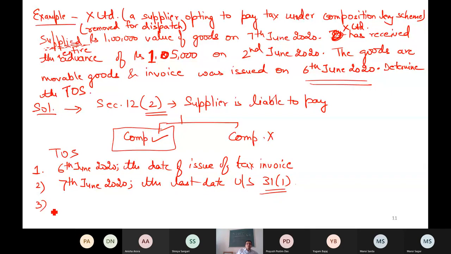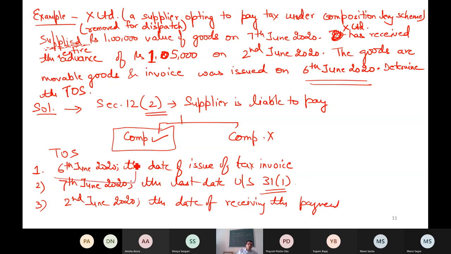And third point, when the payment is received, 105 on 2nd June. So the payment is received on 2nd June. Now, which is early? So, the time of supply is, in my example, earliest is 2nd June. Time of supply is 2nd June 2020.